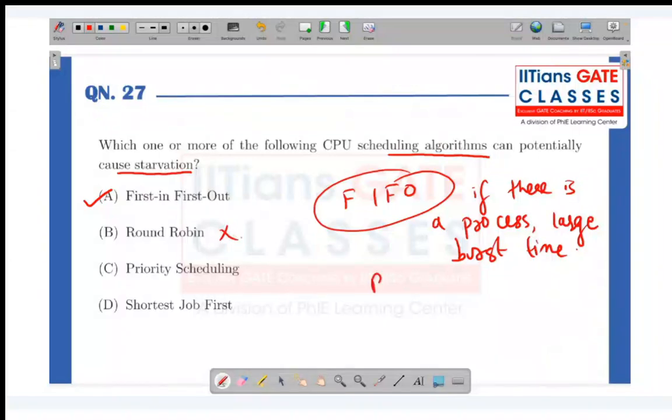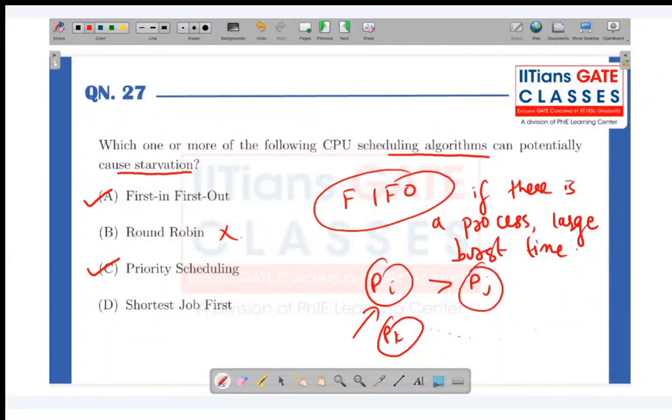Priority scheduling. Say there is a process PI and then there is a process PJ. At this moment, say PI has more priority than PJ, so PI will be running on the CPU. Say in future, another process PK comes which has more priority than PJ. In that case, PK will get a chance to use the CPU. So as you can see, if high priority processes keep coming, then the low priority process will never get a chance to use the CPU. So in that case also it can cause starvation.